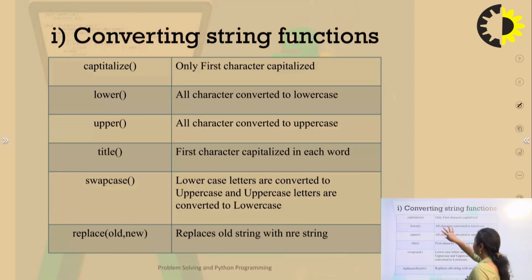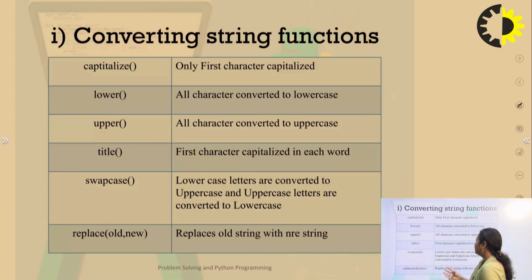So the first category is the conversion of string functions. It means when I want to convert the data, whatever is being defined. Here conversion is being done. We are not modifying the content of the string, but we are changing the form of the string. For example, if I have taken small characters, I am converting those small characters into upper characters, or I am writing that particular string in title case, or I am swapping the case, lower into upper, upper into lower, or I am replacing the old string with the new string. We are not modifying the content, but we are reforming or formatting the data.